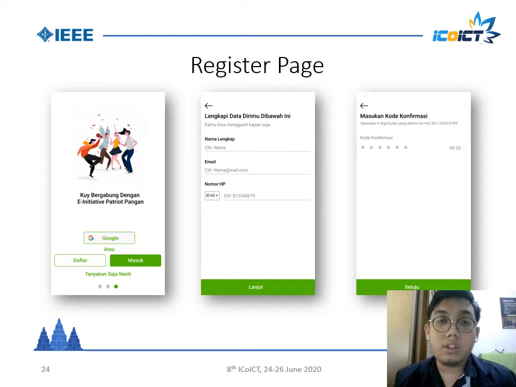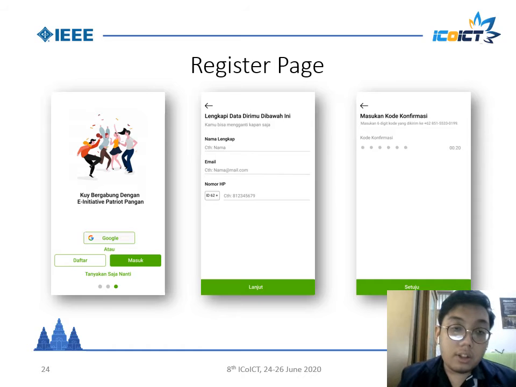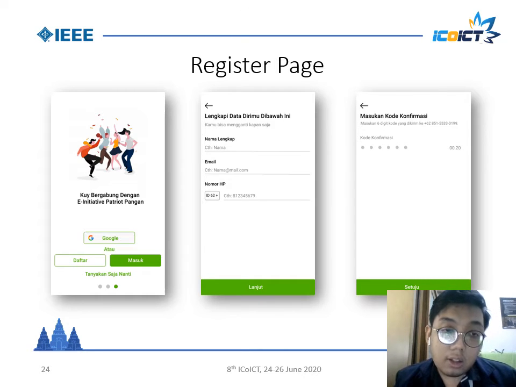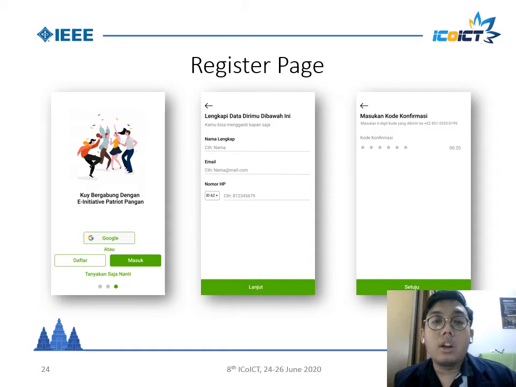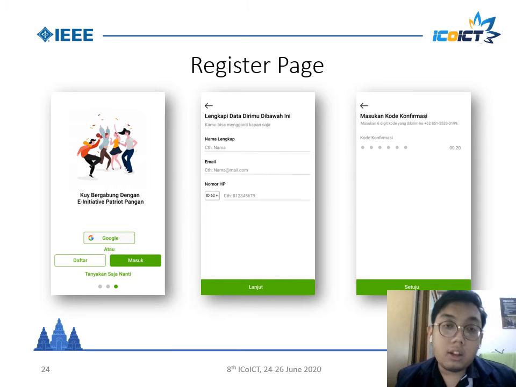Now this is the register page. If you don't have a Google account, you must create an account. First, you must click or tap this button named daftar, and then you must fill in your data like your full name, email, and phone number.